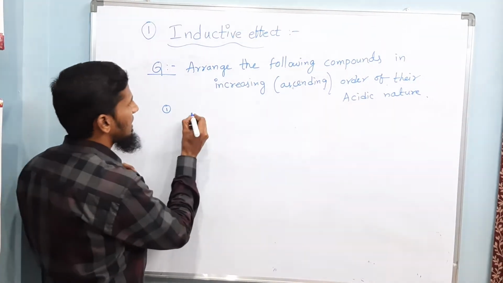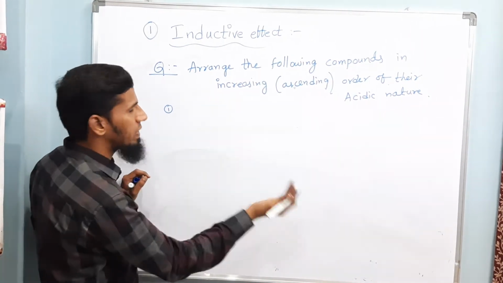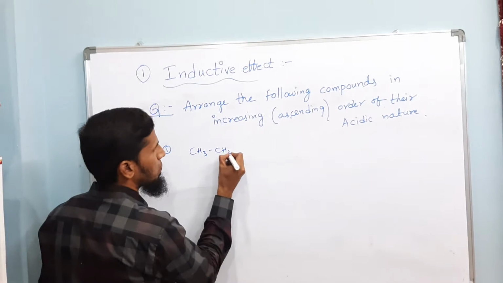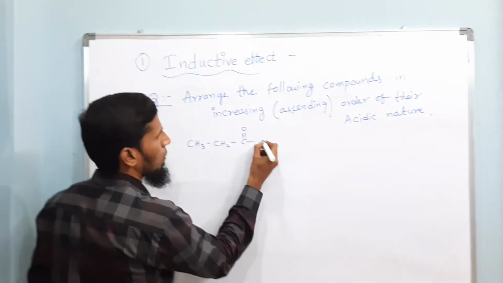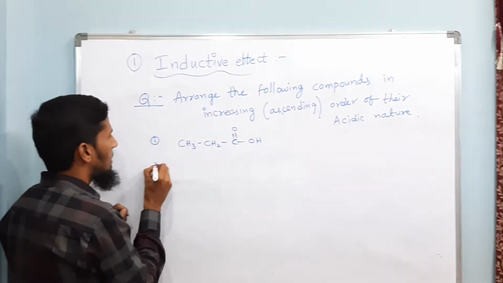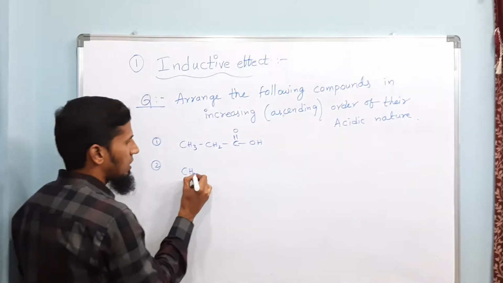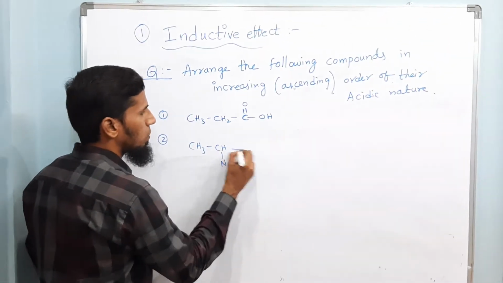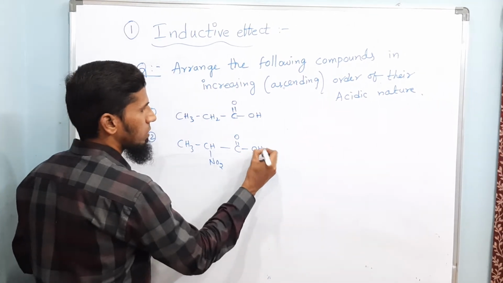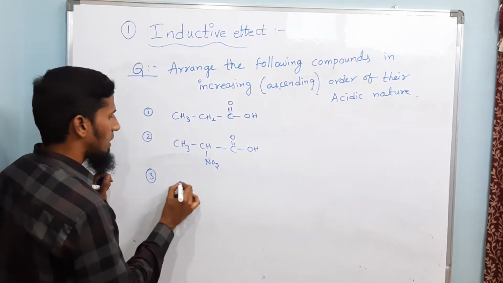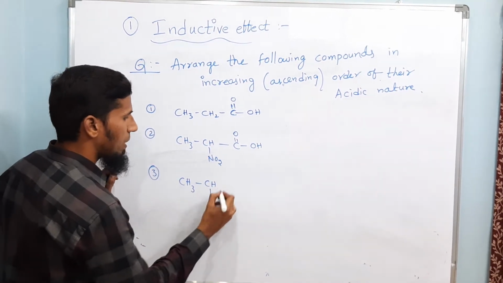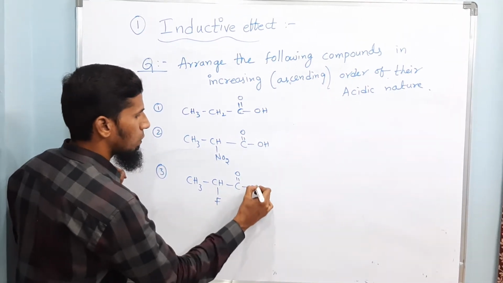I will be giving you around 4 to 5 examples. First one is CH3, CH2, C double bond O, OH. Second example is CH3, CHNO2, C double bond O, OH. Third one is CH3, CHF, C double bond O, OH.